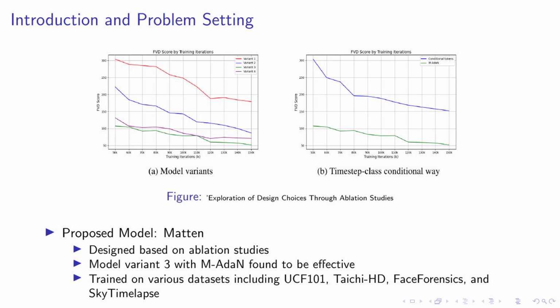Our experiments were conducted on the Sky time-lapse dataset, among others. Larger models showed improved performance, validating the benefits of scaling up model dimensions. The Matten model, with its Mamba-Attention structure, proved to be an effective tool for video generation. Our model outperformed others in 4 standard video generation benchmarks, demonstrating its impressive scalability.